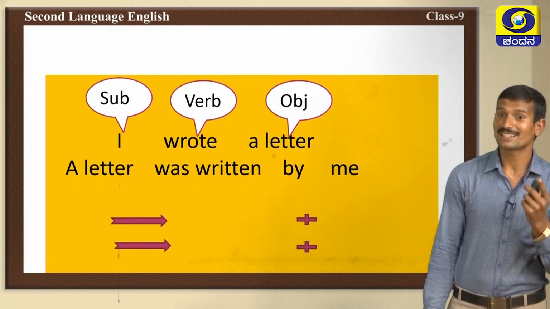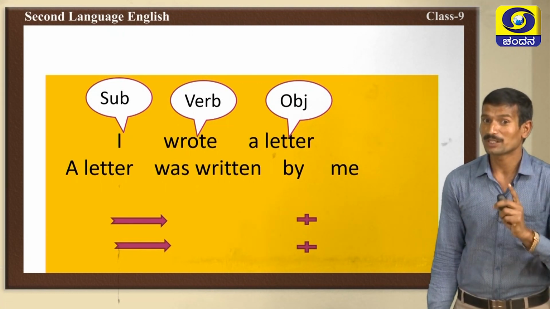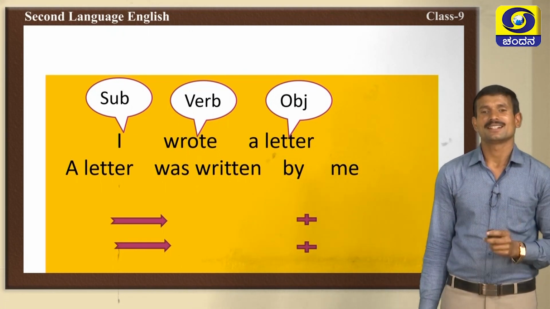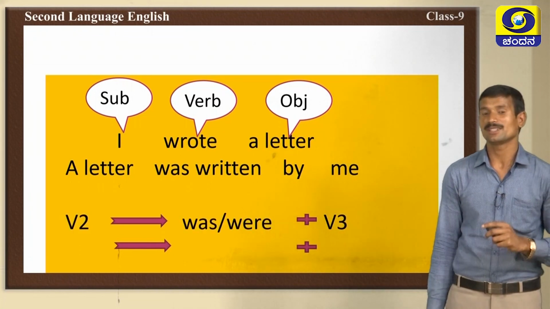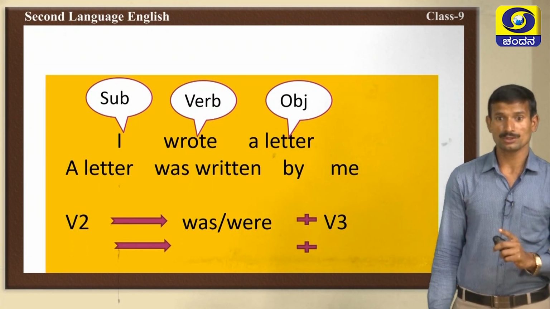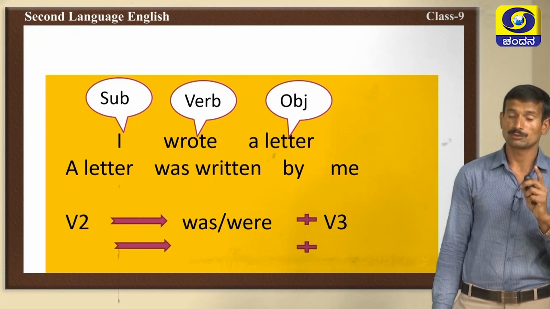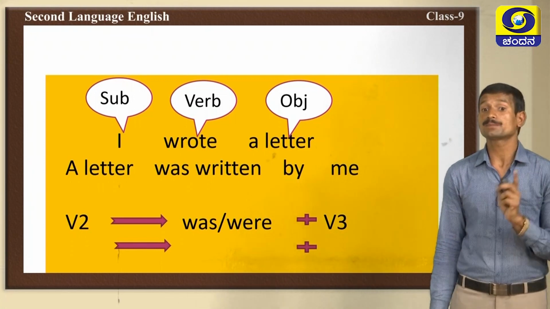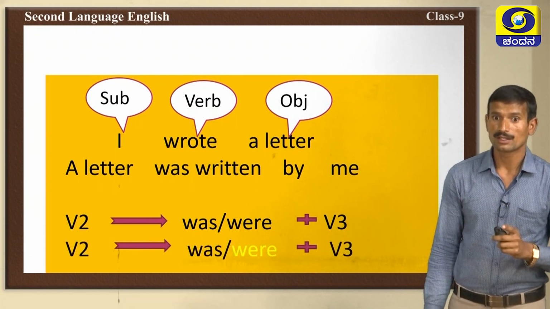In the first sentence we have used verb 1, but here wrote is verb 2 form. So we have used was. A letter was written by me. I changes into me. What are the changes we should observe here? If the verb 2 is given, we should use was or were plus verb 3 form of the given verb. Got it? Here we have used was.